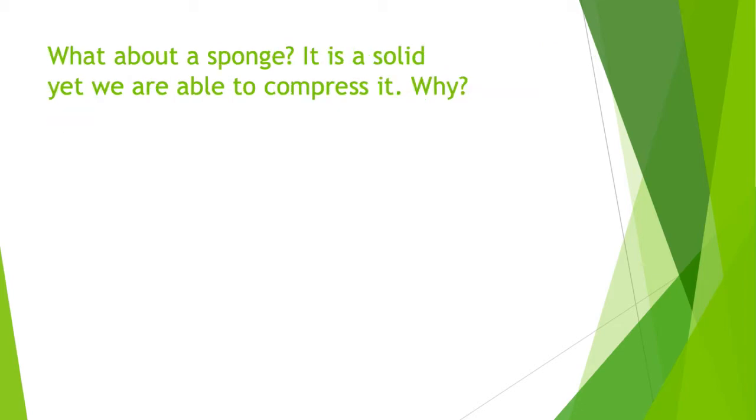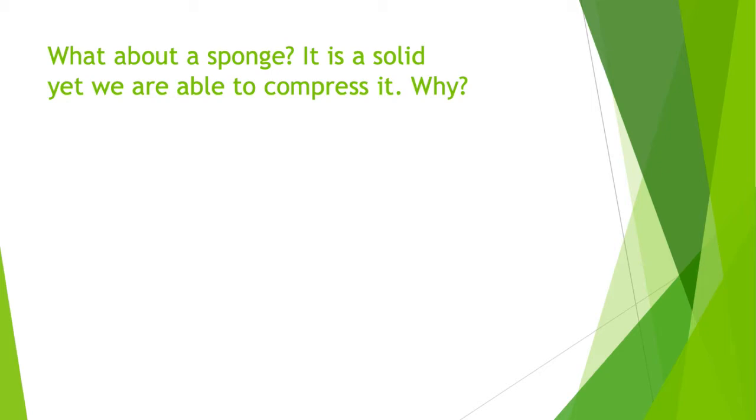Now think about the sponge. Is it solid or is it anything else? Because if we compress the sponge, then what is happening? You can compress it, no? You can change the shape of the sponge by compressing it. But how can it be possible?